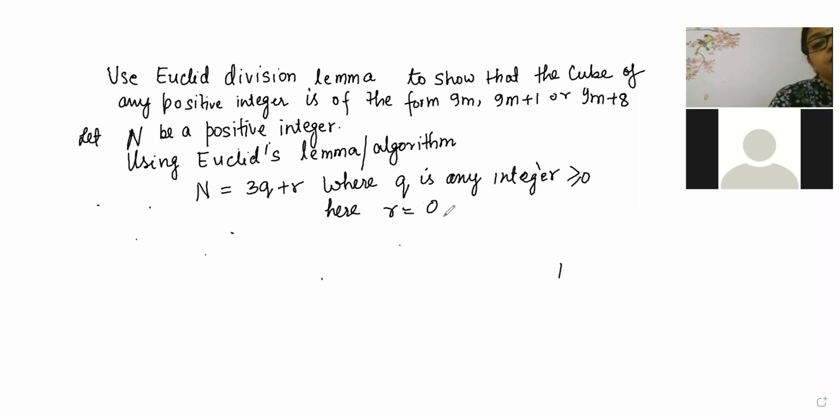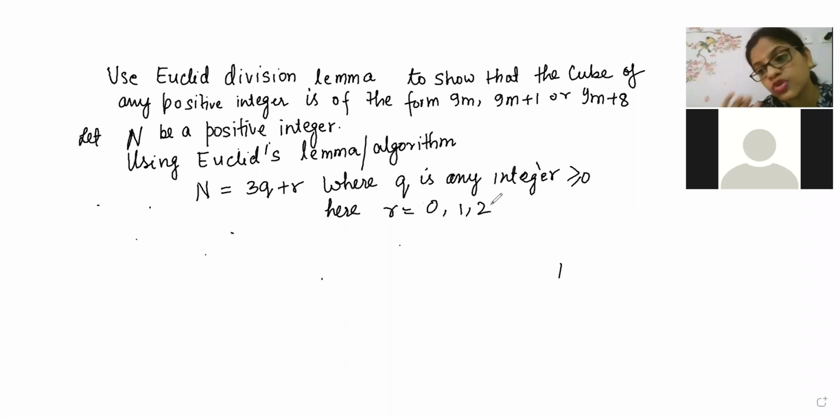R can be either 0, R can be 1, or R can be 2. Very good beta, very good Rashri. Rashri is giving the answer here, since I have taken 3 here. So 3 is the divisor here. Q is the quotient here and R is the remainder here.